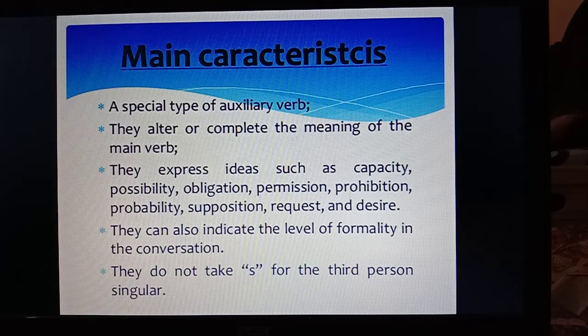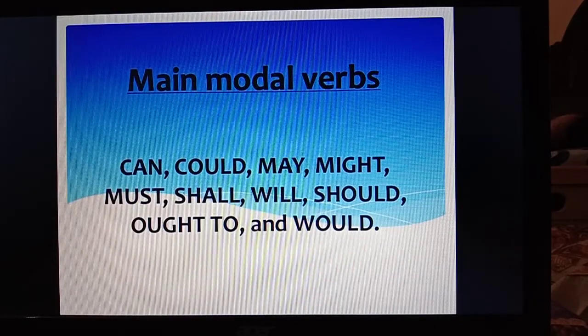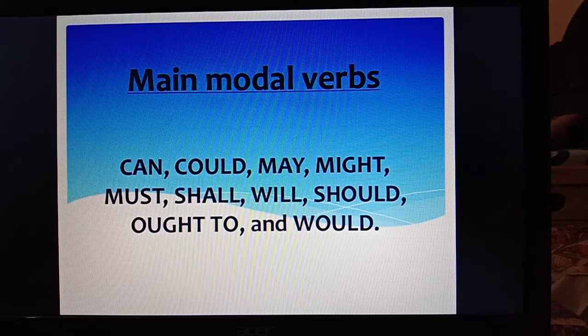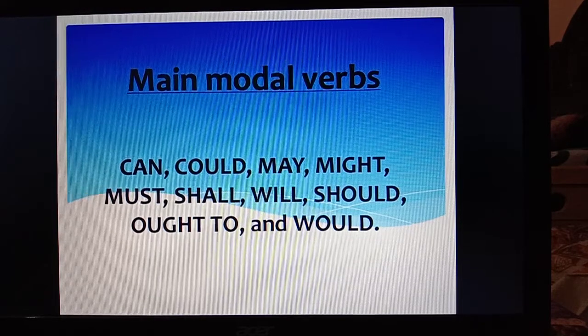They do not take s for the third person singular, means they remain same. There is no addition of s or es with them when we use them with the third person singular number. So these are some of the main characteristics. Now we will learn one by one the use of modals. These are main modal verbs: can, could, may, might, must, shall, will, should, ought to, and would. Dare and need can also be used as modal verbs, but these are main modal verbs which are usually used in the English language.